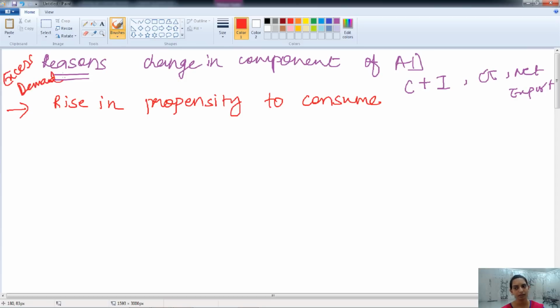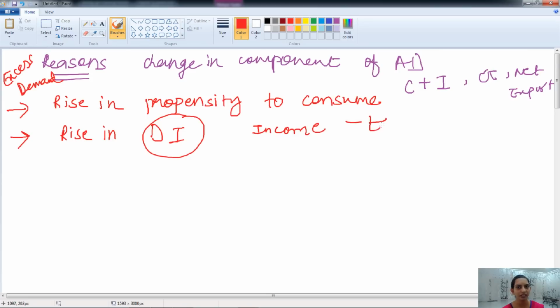The next reason for the excess demand is the rise in the disposable income. Disposable income is the income which the consumers are at the end able to spend. Whatever income consumers have, they are not able to spend the whole of that income.